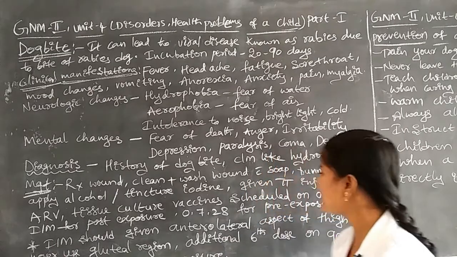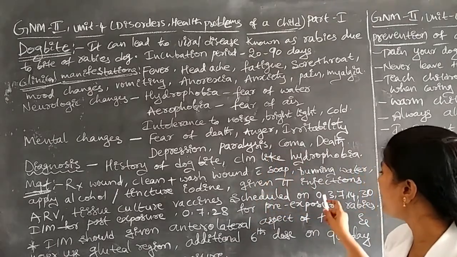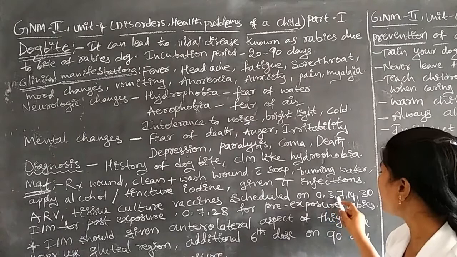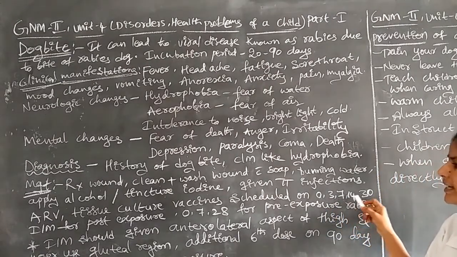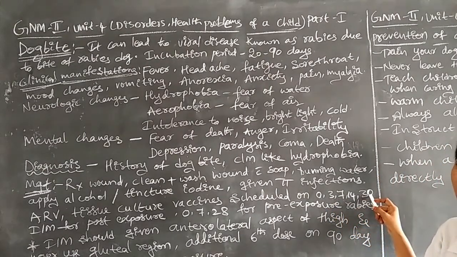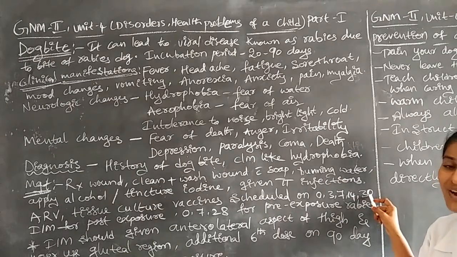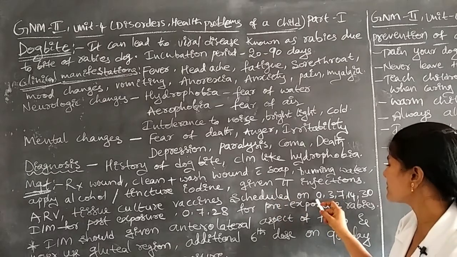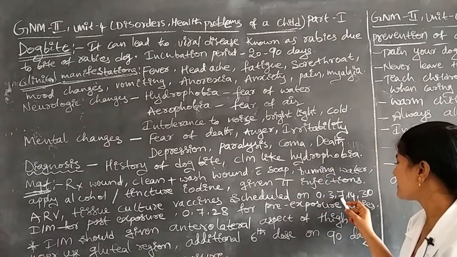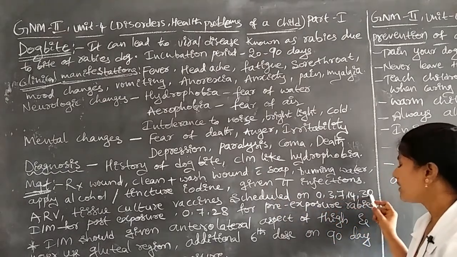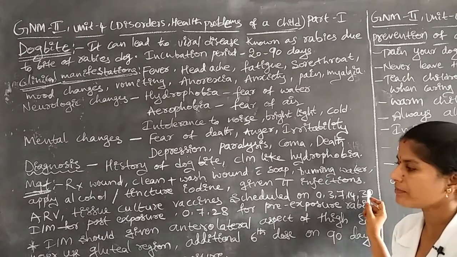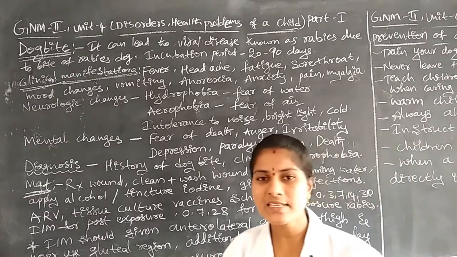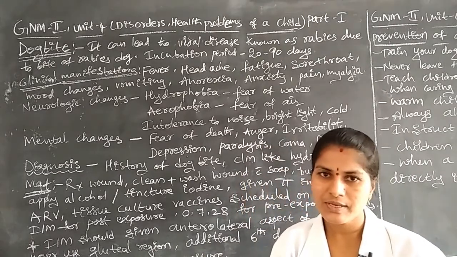What is that particular schedule? On the first day, third day, 7th day, 14th day, and 30th day we have to administer these vaccines to the children once they have undergone this type of dog bite. That schedule is there. The schedule is the first day, third day, 7th day, 14th day, 30th day. We have to administer the vaccines, and the route is intramuscular.